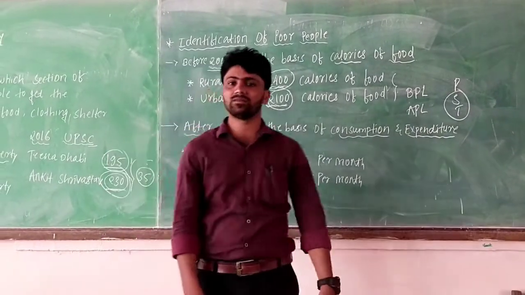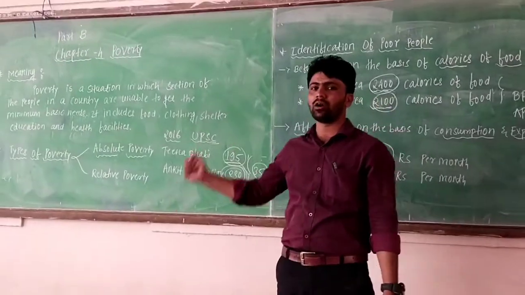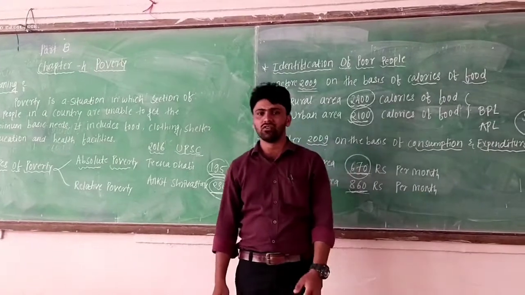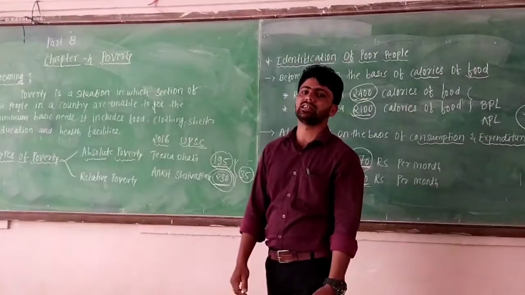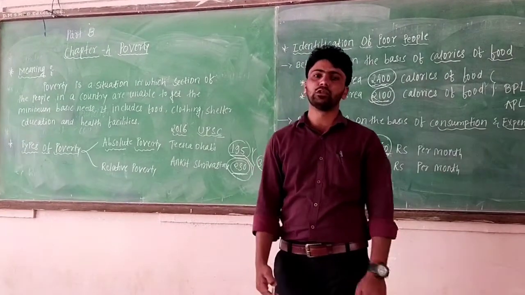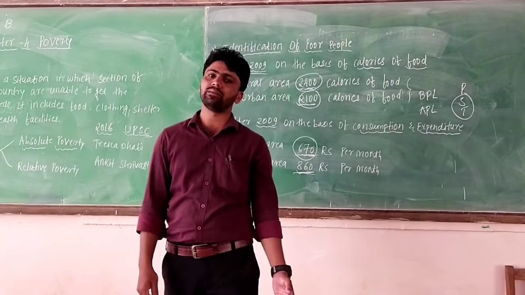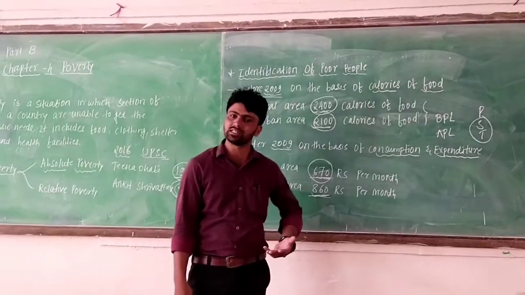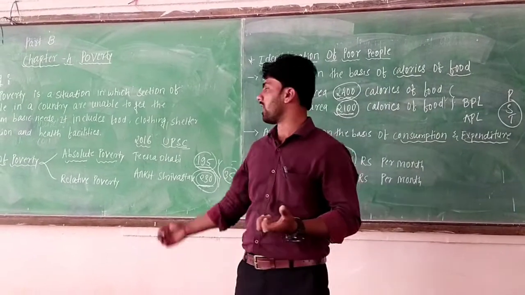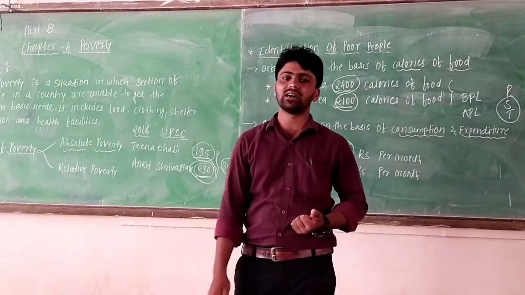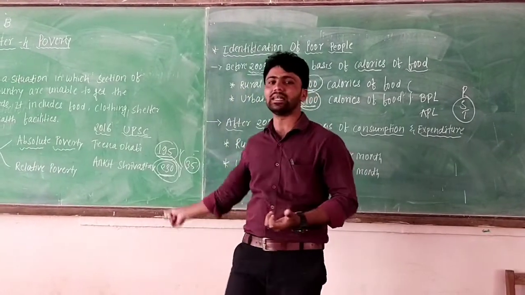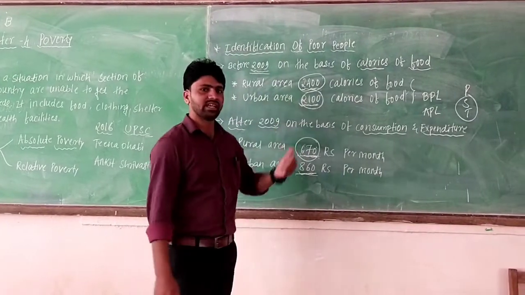So in today's class we already discussed the meaning of poverty. Poverty means the persons who are unable to get the basic necessities: food, clothing, shelter, education, and health facility. There are two types of poverty: absolute poverty and relative poverty. Absolute poverty means the persons who are unable to get cereals, pulses, good milk, good fruits, and all facilities. Relative poverty means the unequal distribution of income and economic resources. I give an example: the UPSC results.